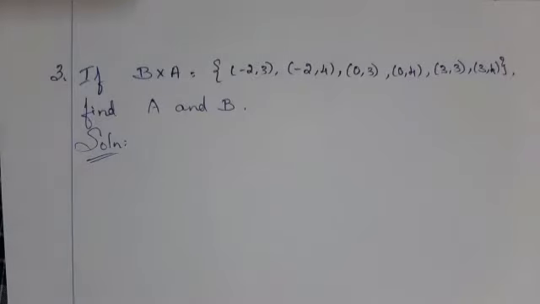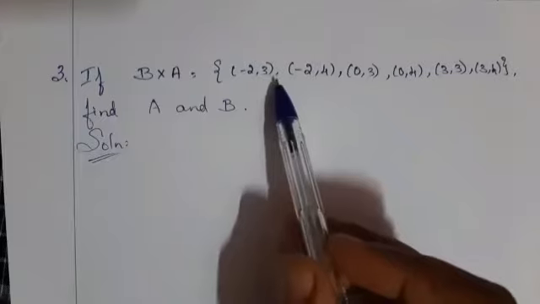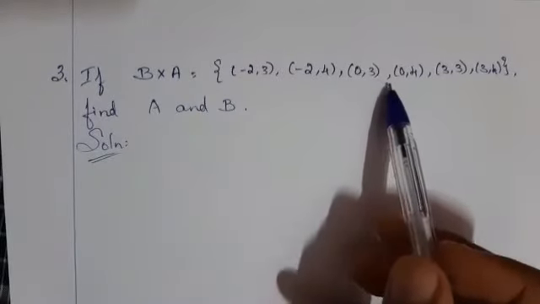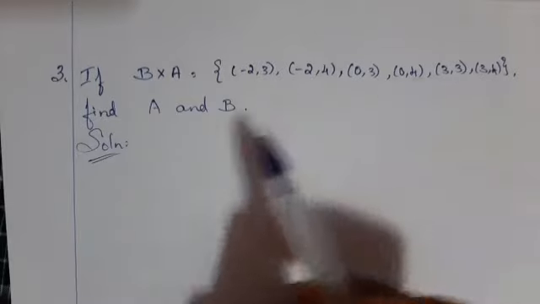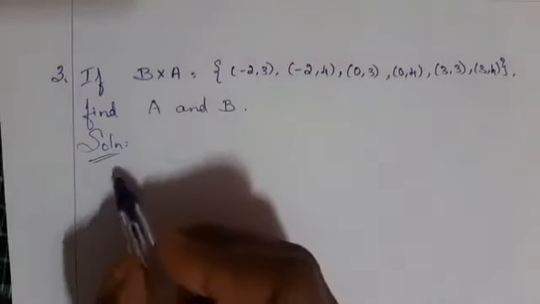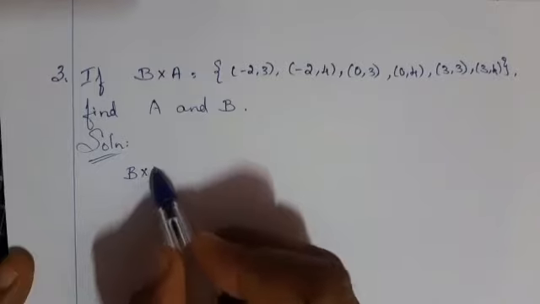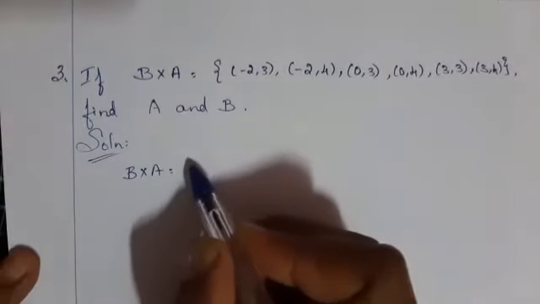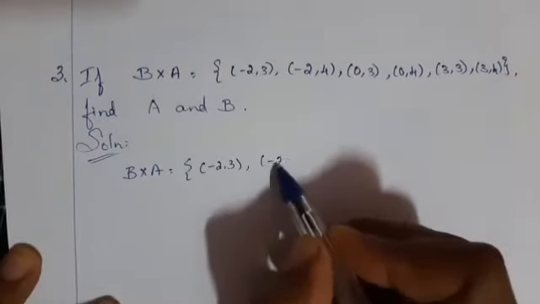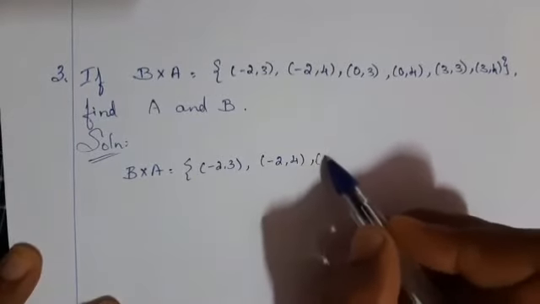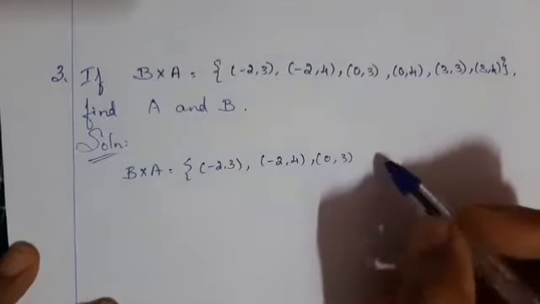See the third question. If B cross A is equal to set of (-2, 3), (-2, 4), (0, 3), (0, 4), (3, 3) and (3, 4). Find A and B. First write the set, that is B cross A is equal to (-2, 3), (-2, 4), (0, 3), and so on.